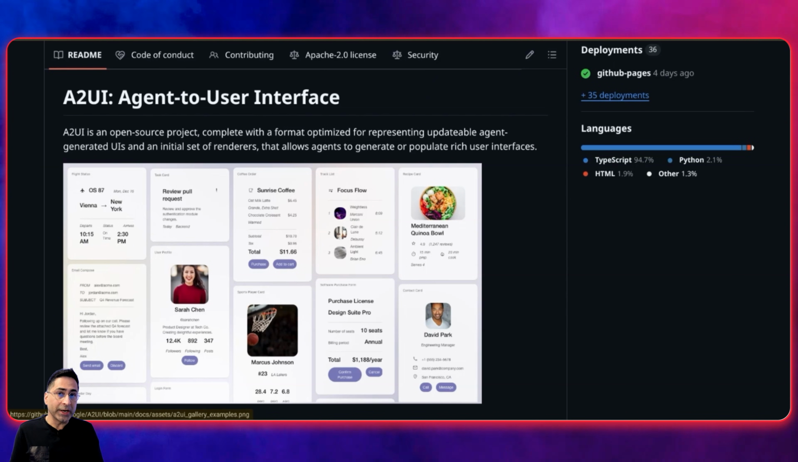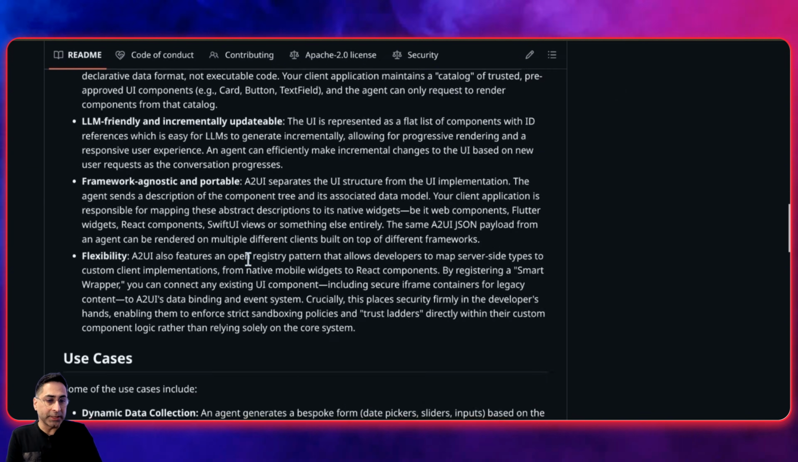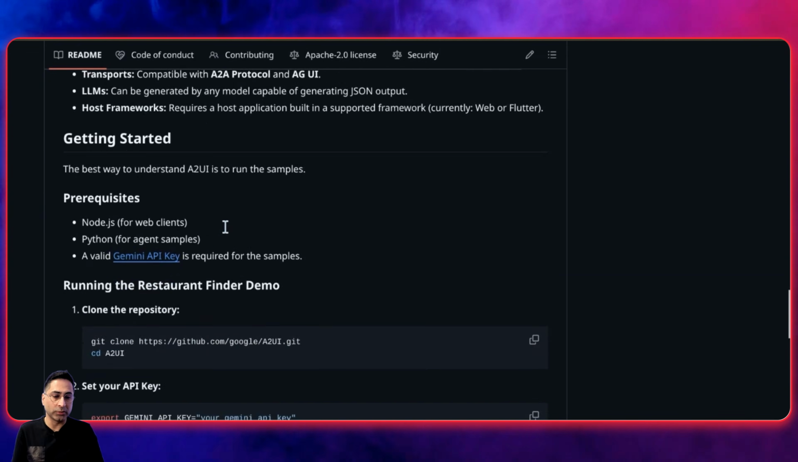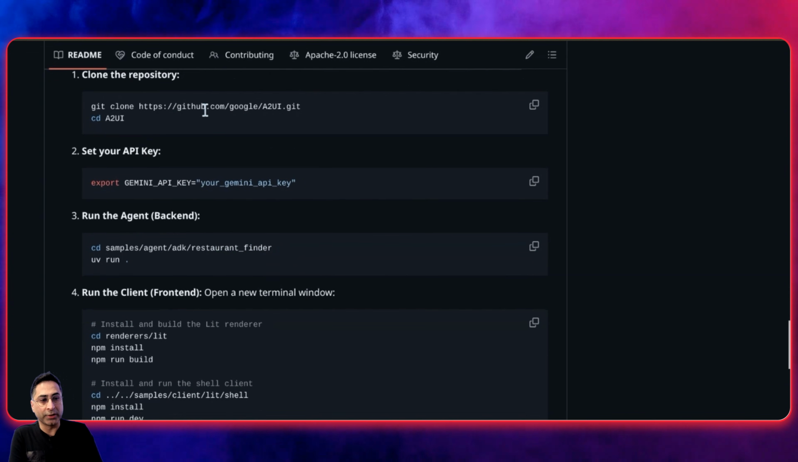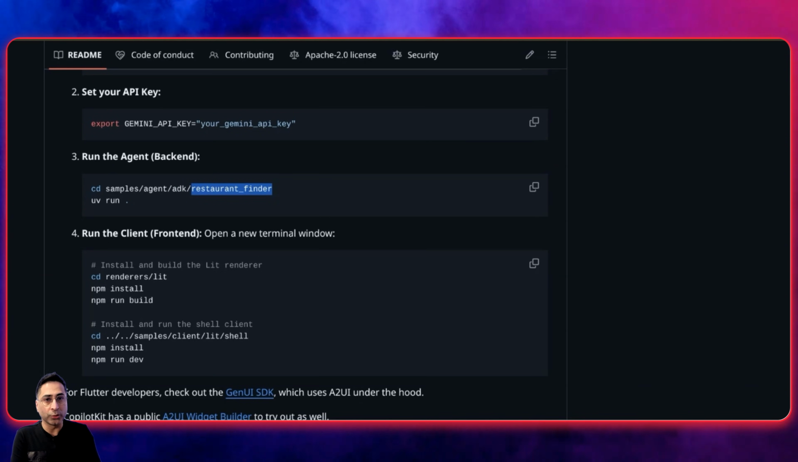So if you guys want to try it yourself, I would highly recommend you clone this particular repository. They have given a few samples already, and you can see that these are some of the use cases that they have mentioned. It clearly talks about the different architecture, and this is where you can clone the repository. They have given all the commands as well. And the out of the box one is a restaurant finder. Once you understand the structure, then you will be able to change the code to display whatever you like, just the way I did.